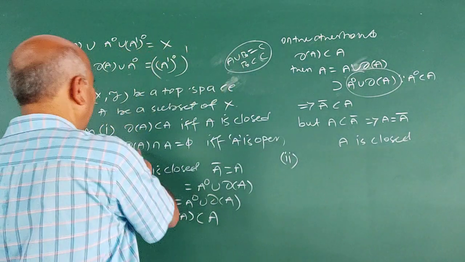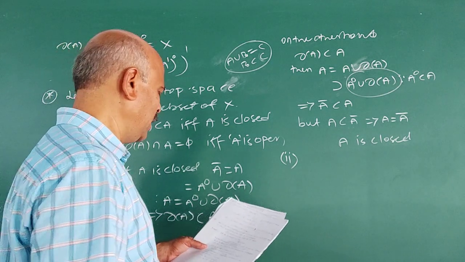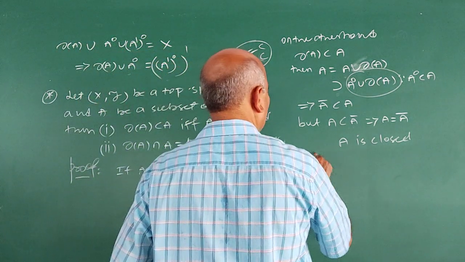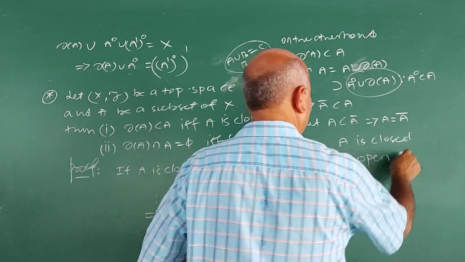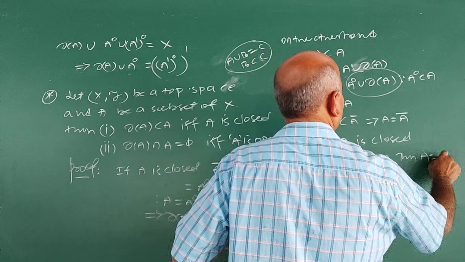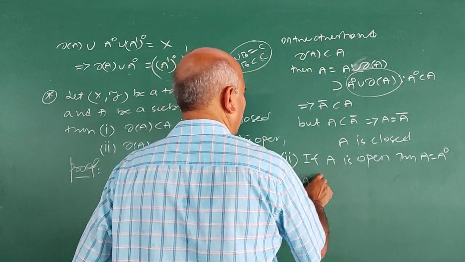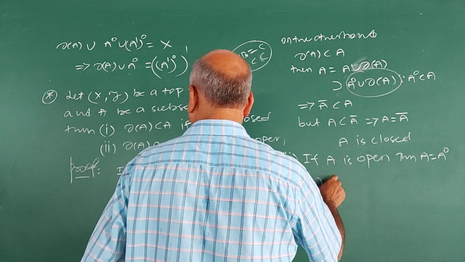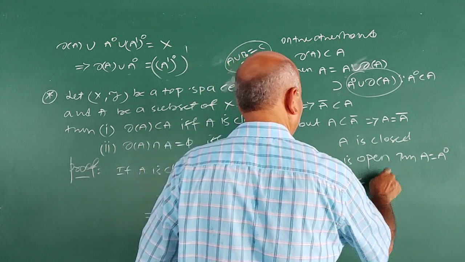Second part. What is the second part? Boundary of A intersection A is empty set if and only if A is open. If A is open, first part, A is open, then A is equal to interior A. Therefore, A intersection boundary of A is equal to interior A intersection boundary of A.